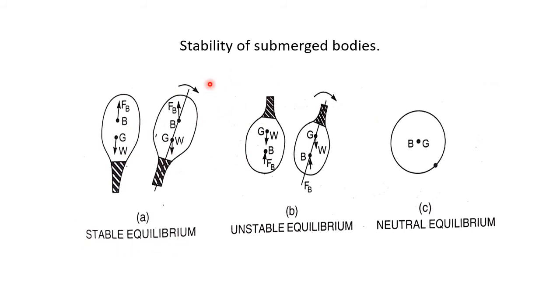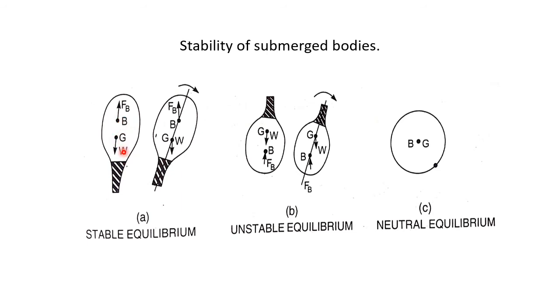Before studying these three conditions of stability of a submerged body, consider a balloon which is completely submerged in air. Let the lower portion of the balloon contain some heavier material so that the center of gravity of the balloon is lower than the center of buoyancy.